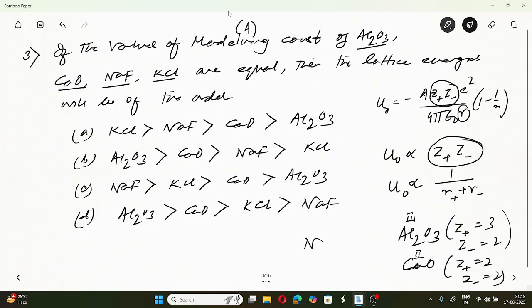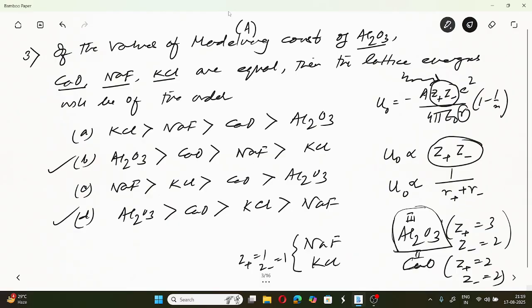And for sodium fluoride as well as KCl, Z+ equals 1, Z- equals 1. So the one which should have the highest lattice energy should be Al2O3, because U0 will be 6 times higher. So we have to consider among these two, one should be correct.